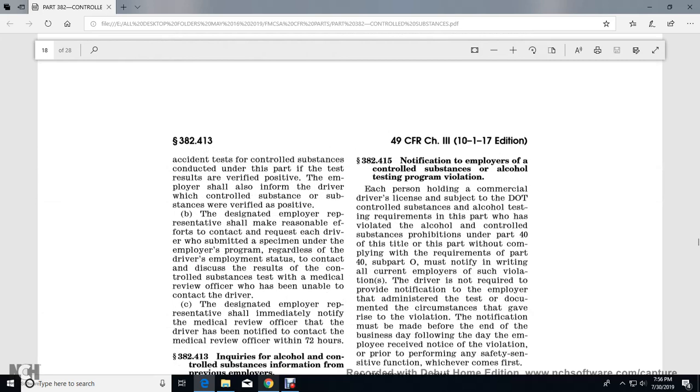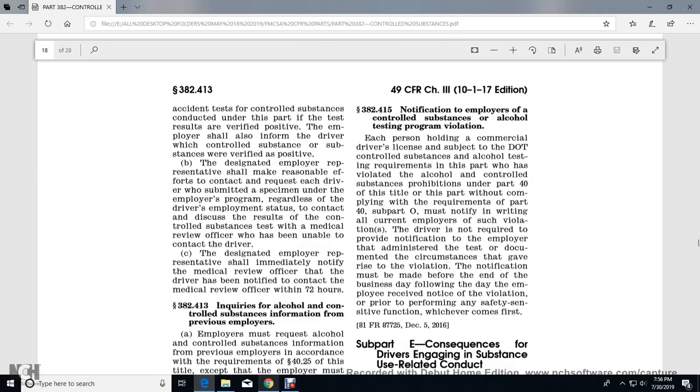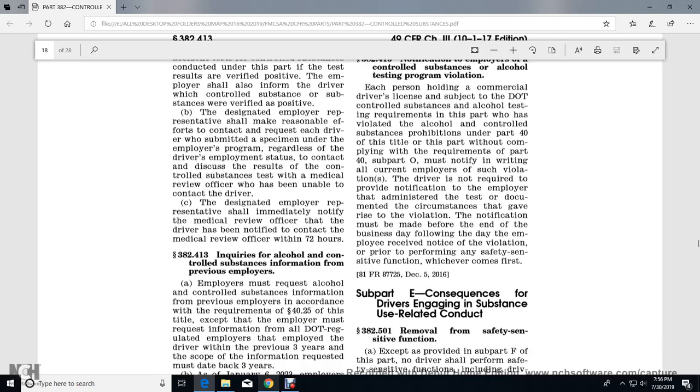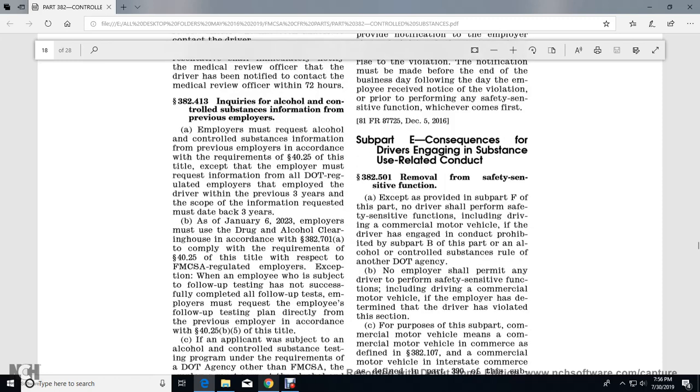The designated employer representative shall make reasonable efforts to contact the driver who submitted the specimen, regardless of the driver's employment status, to instruct the driver to contact and discuss the result of the controlled substance test with a medical review officer who has been unable to contact the driver. The designated employer representative shall immediately notify the medical review officer when the driver has been notified to contact the medical review officer within 72 hours.